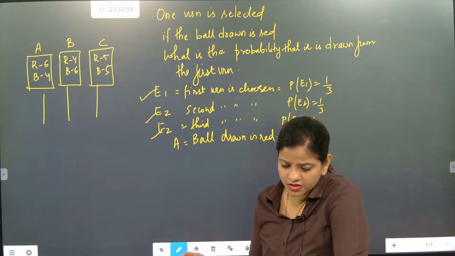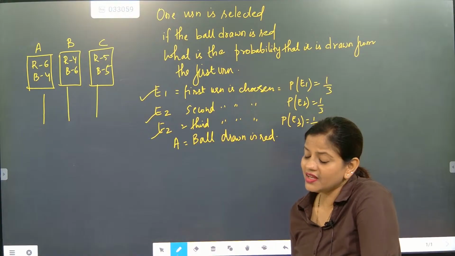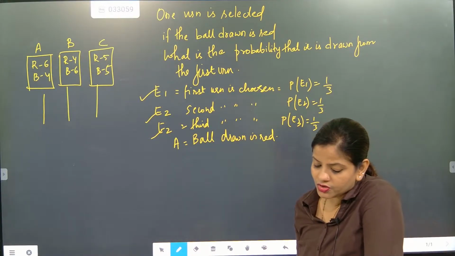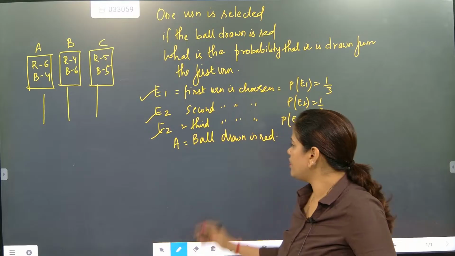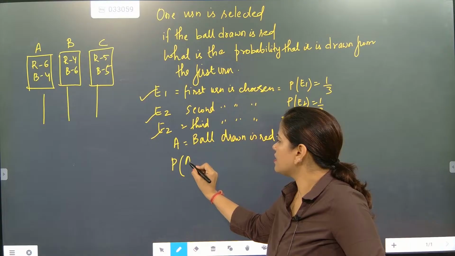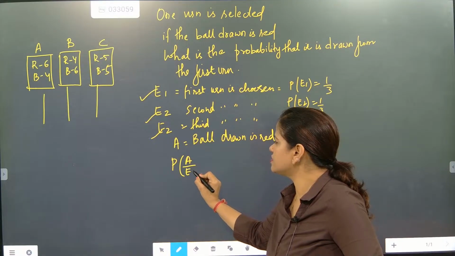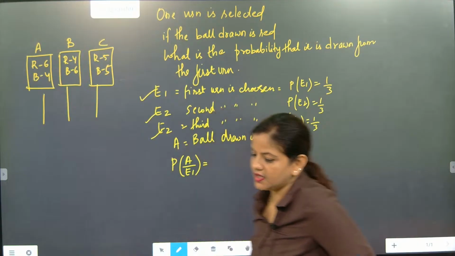Now we will go for the next one, beta. Once you have done all the three states, tell me what next work you are going to do. Then you have to find the red ball. So what is the probability of getting a red ball when the first urn is chosen? How many red balls are there? 6.